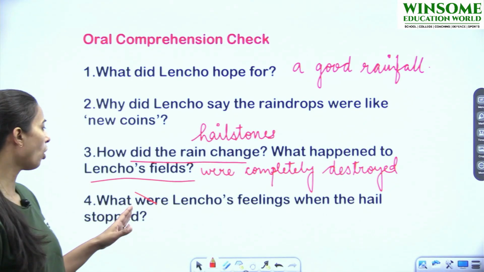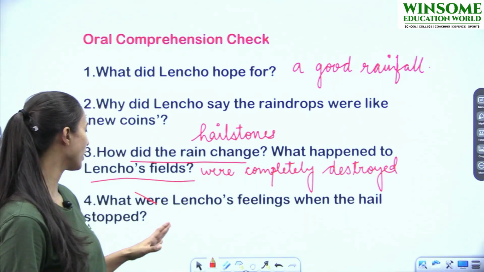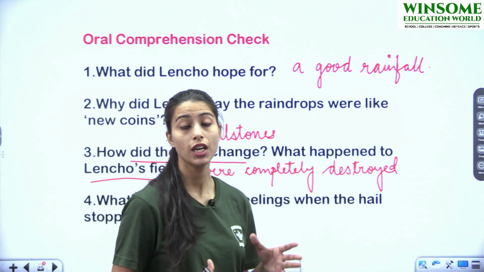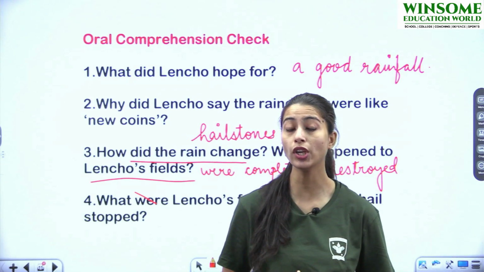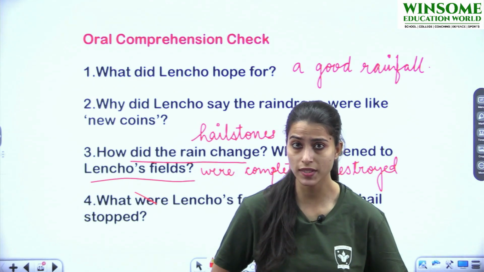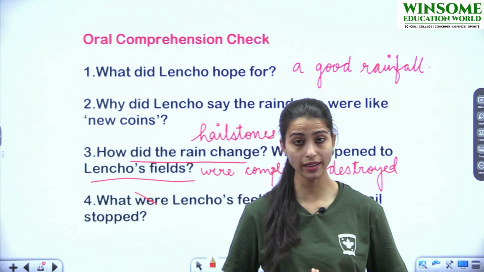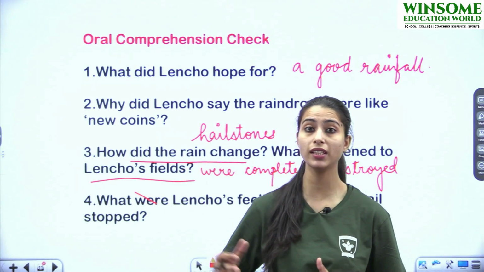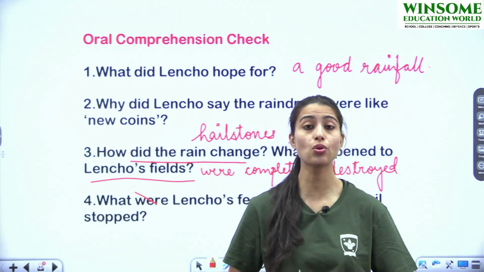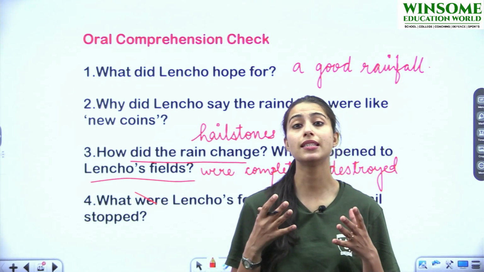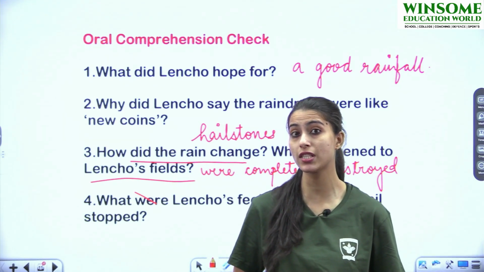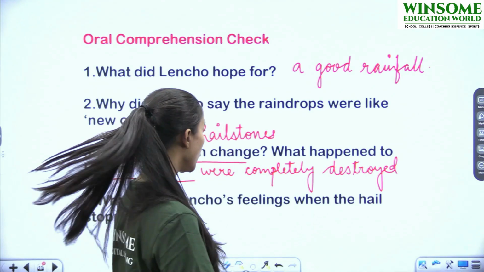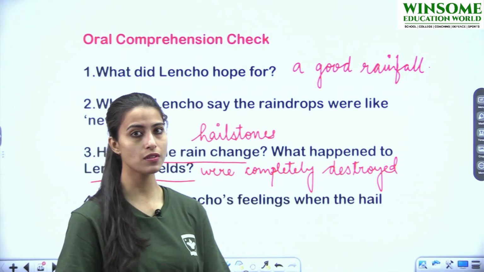What were Lencho's feelings when the hail stopped? जब हेल खत्म हो गई, then what were the feelings that were going on in Lencho's mind? Was he happy? Was he sad? Yes, हमने एक लाइन पढ़ी थी बीच में, Lencho's soul was filled with sadness, filled with sorrow. हमने ये पढ़ा था ना, Lencho's soul was filled with sadness. So yes, he was disappointed, he was very sad.